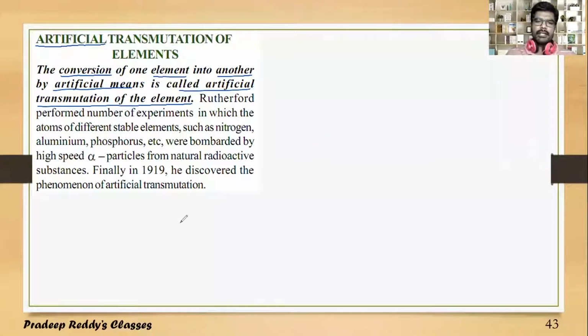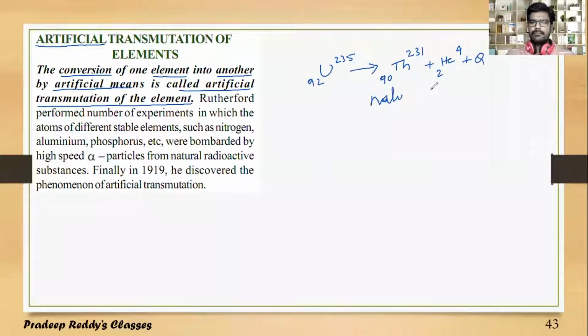In natural radioactivity, in the natural radioactive process, an unstable nucleus like uranium 92-235 undergoes self disintegration and gets converted into thorium 90-231 plus helium 2-4 plus Q. This is a natural process. The uranium nucleus will undergo disintegration by itself, by nature, as this nucleus is unstable.